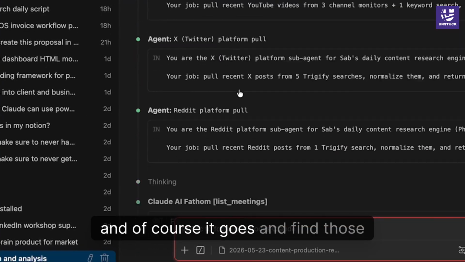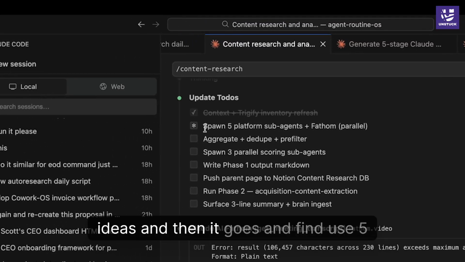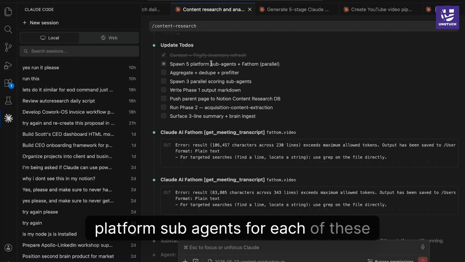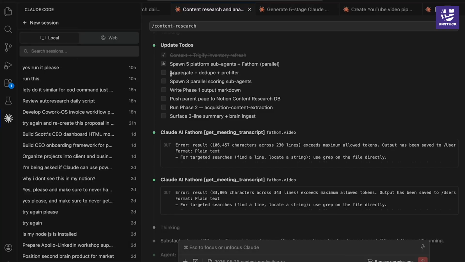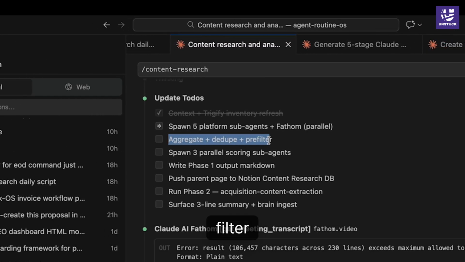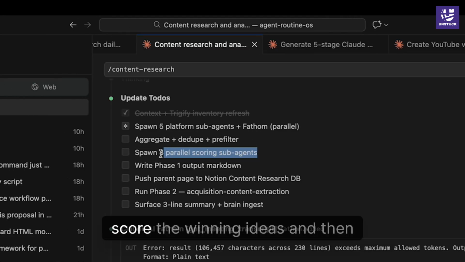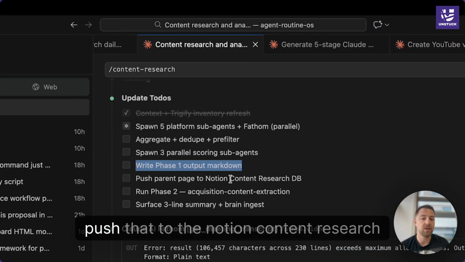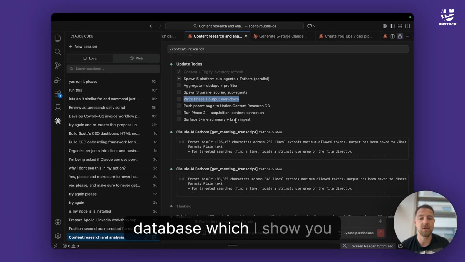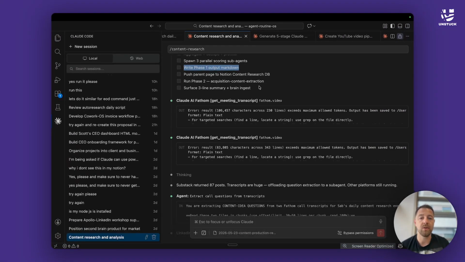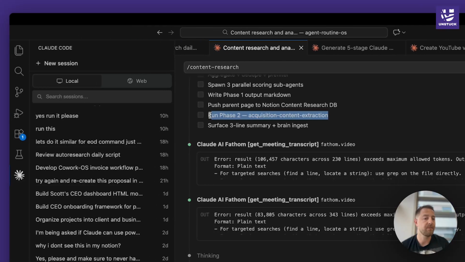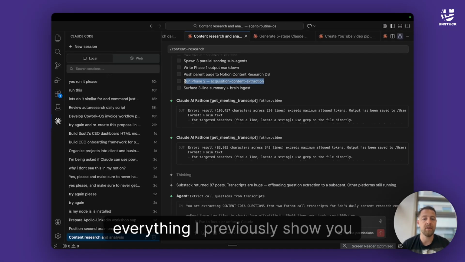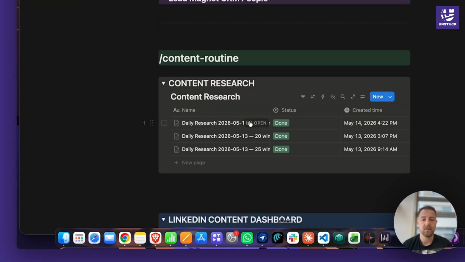And of course, it goes and finds those ideas, and then it uses five platform sub-agents, one for each of these platforms, and also Fathom, then aggregates, dedupes, and pre-filters, then also scores the winning ideas, and then writes the phase 1 output markdown, pushes that to the Notion content research database, which I showed you, and then also extracts all of those ideas, like the link, copy, content angles, everything I previously showed you in this part.